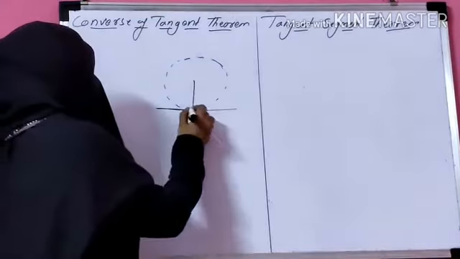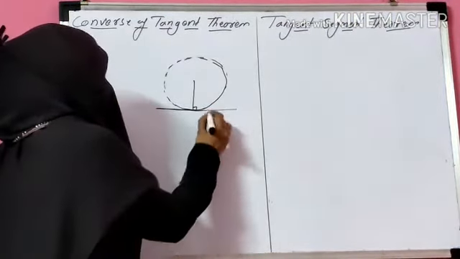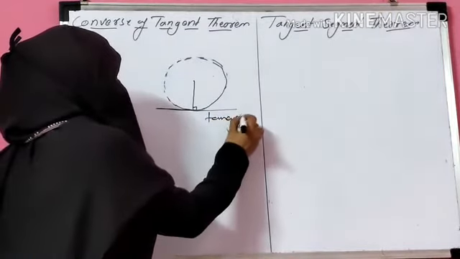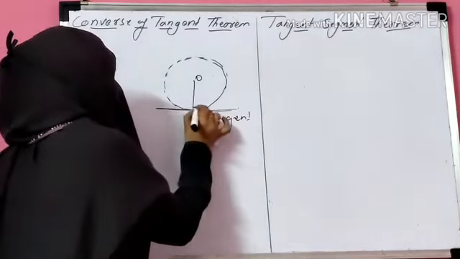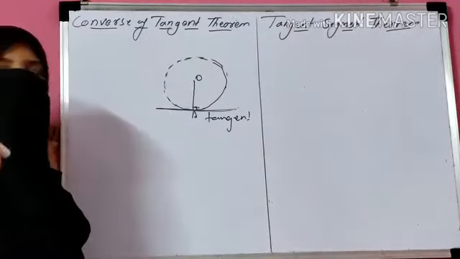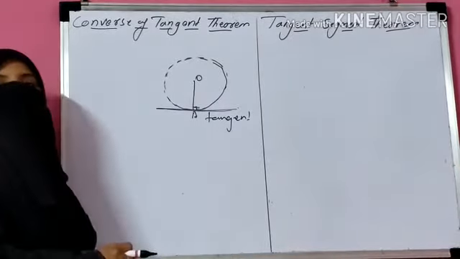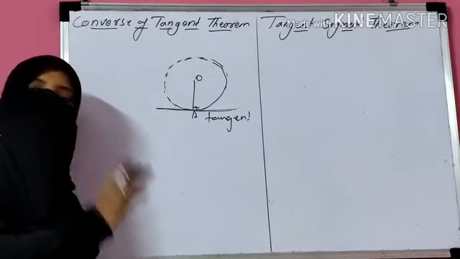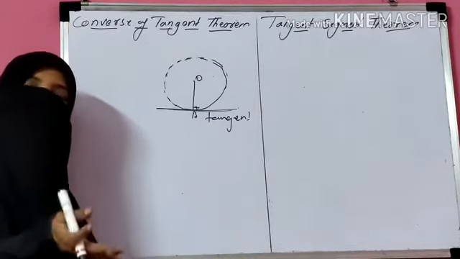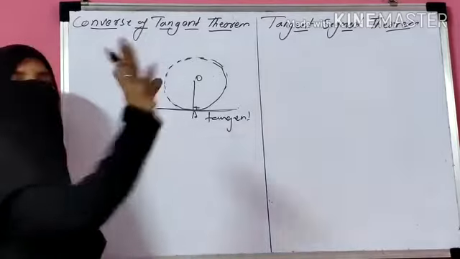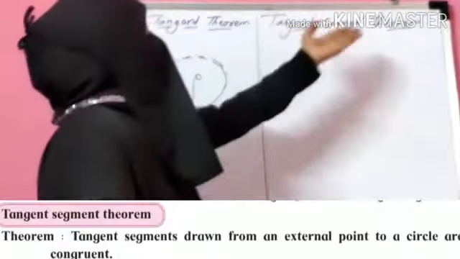The converse of the tangent theorem says that if a line is perpendicular to the radius, then that line is always tangent to the circle. Okay. So this is your radius and this line is perpendicular to the radius. So that's why this is the tangent. Your tangent theorem says that the tangent is perpendicular to the radius, and the converse theorem says that if a line is perpendicular to the radius, then the line is the tangent. Okay. Now next we have to prove the tangent segment theorem.